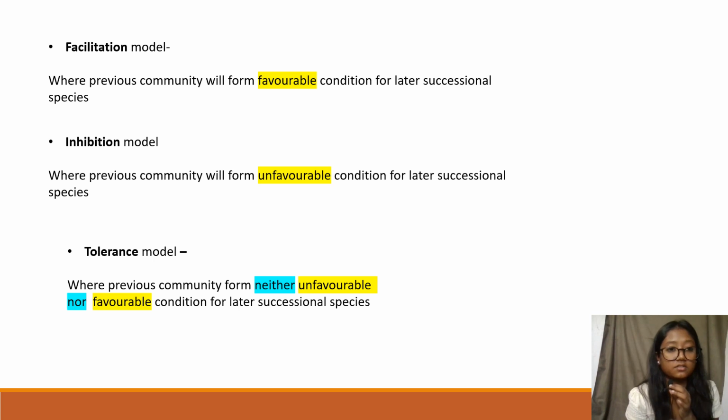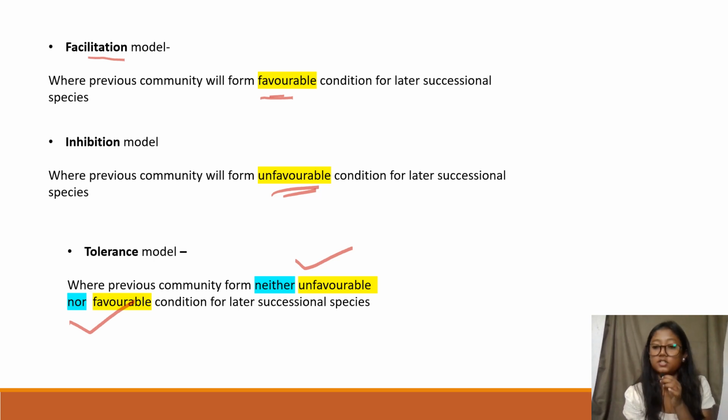First will be the facilitation model, where the previous community forms favorable conditions for the later succession species. In the inhibition model, the previous community forms unfavorable conditions for the later succession species, and in the tolerance model, the species community forms neither favorable nor unfavorable conditions for the later species. Okay, so clear?